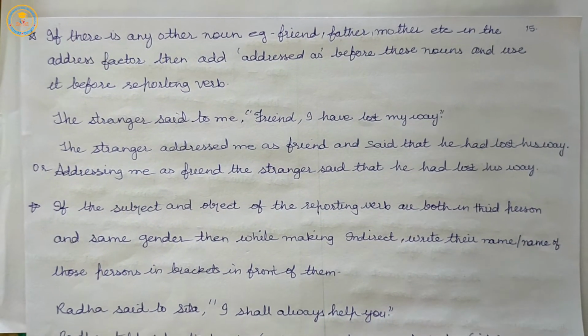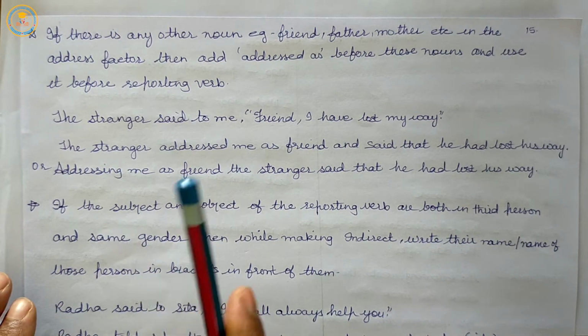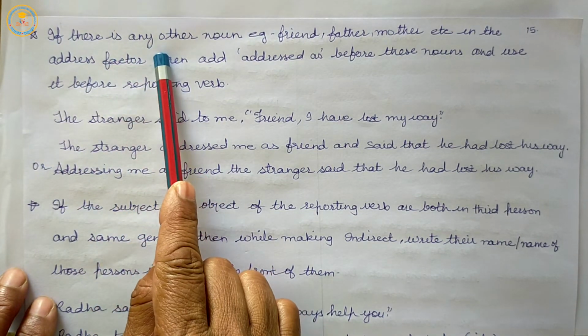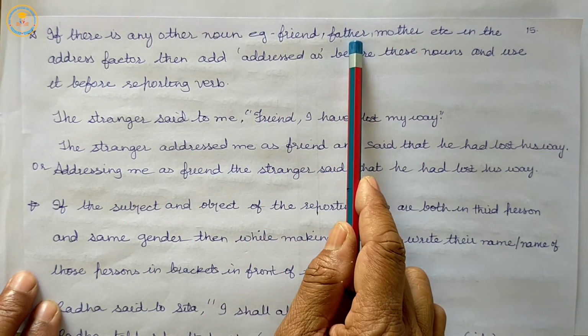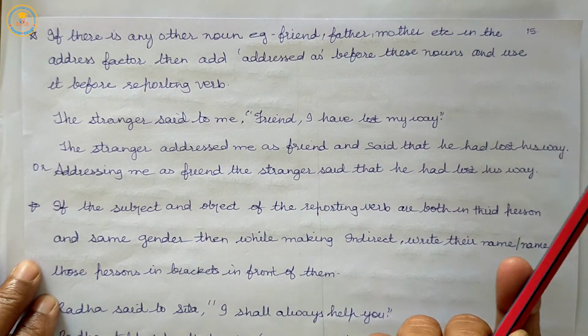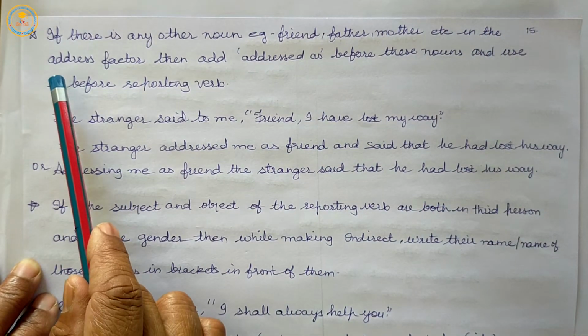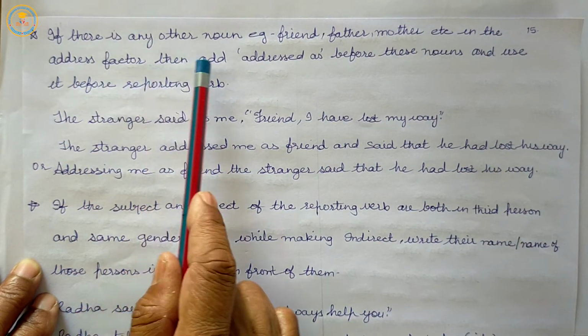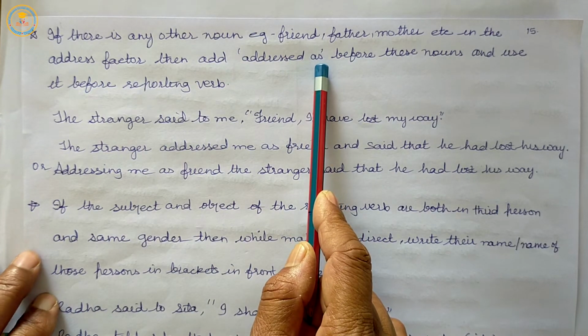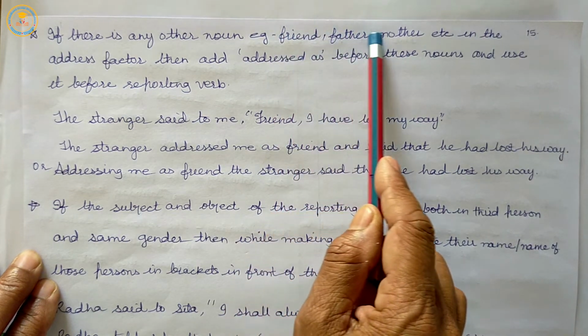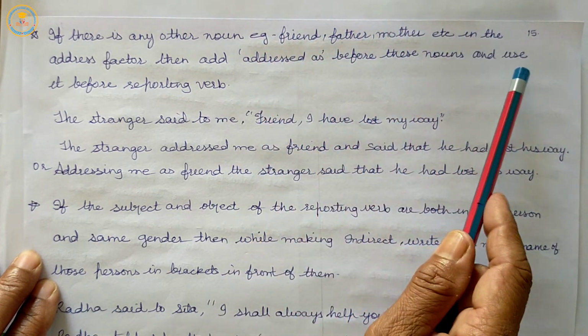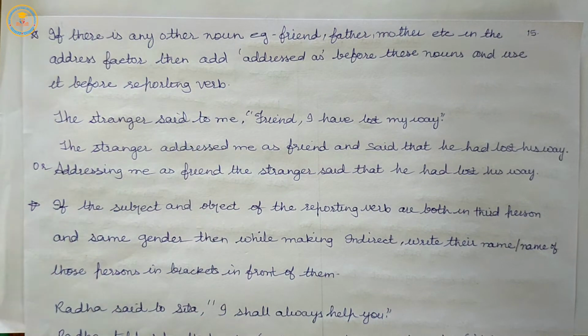Next key point. If there is any other noun, for example friend, father, mother, gentleman, uncle, aunt, etc. in the address, then add "addressed as" before these nouns and use it before the reporting verb.